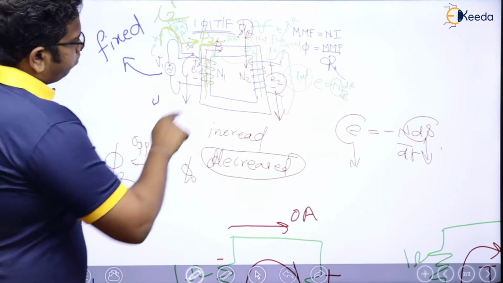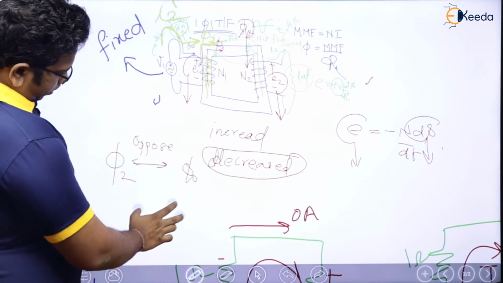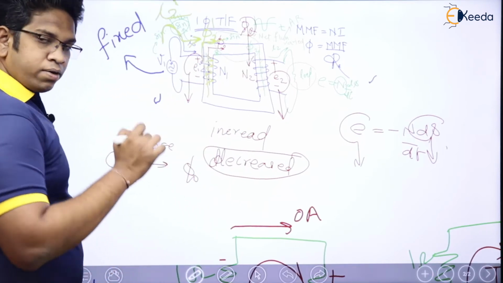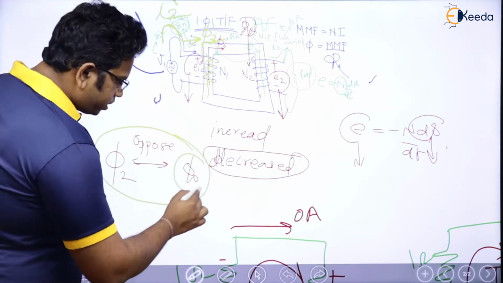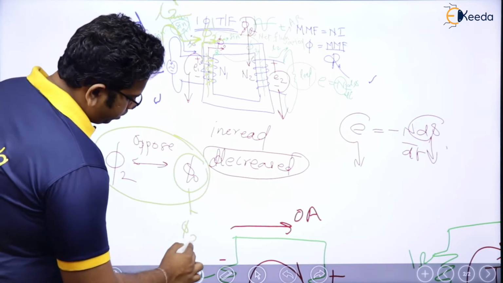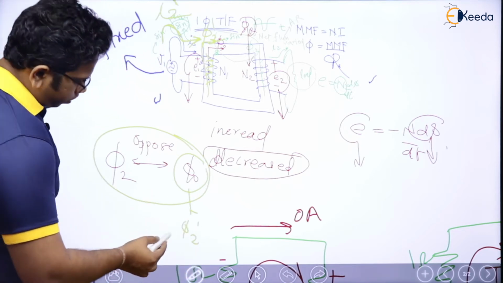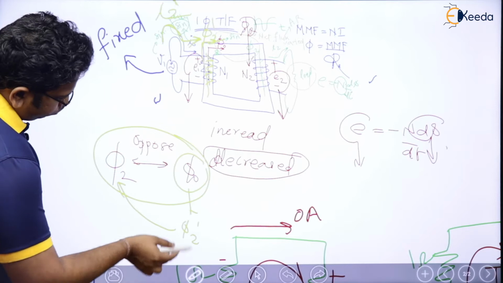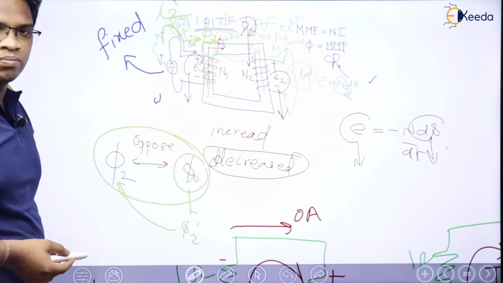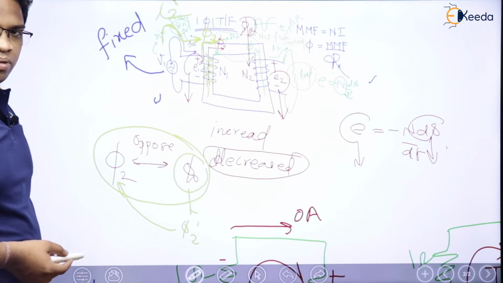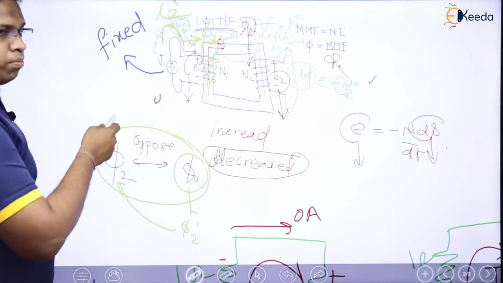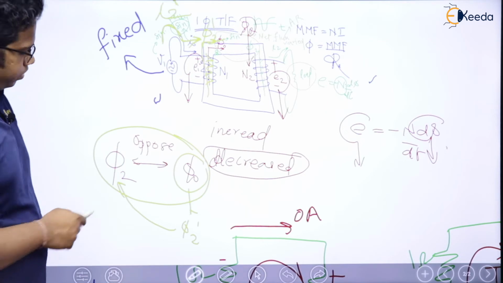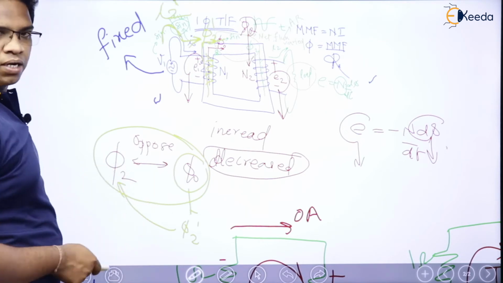When I say that phi naught is opposing phi 2, and in the same direction of phi naught, phi 2 dash is there, can I say that phi 2 dash is also opposing phi 2? Right? So basically the same story. Enemy's friend is enemy again.